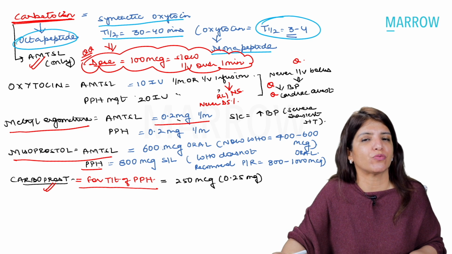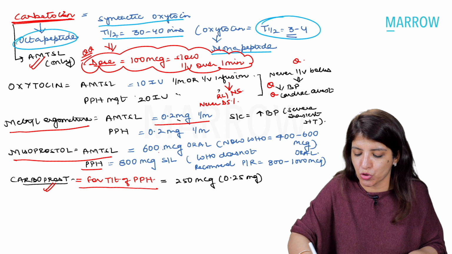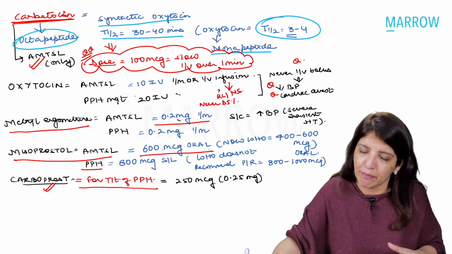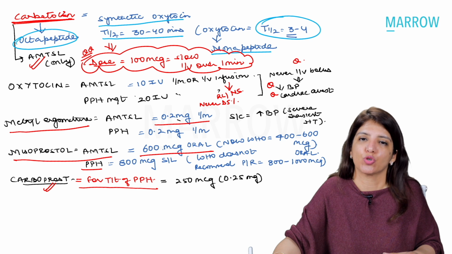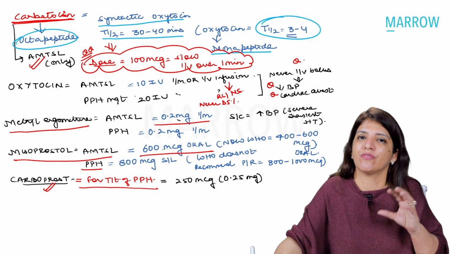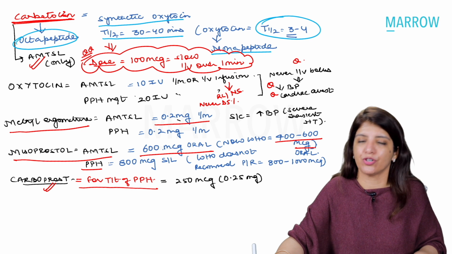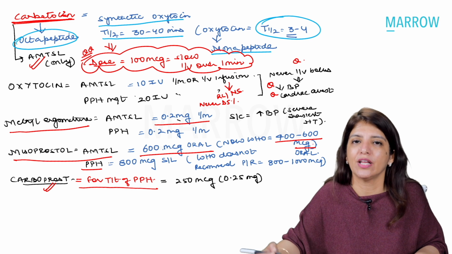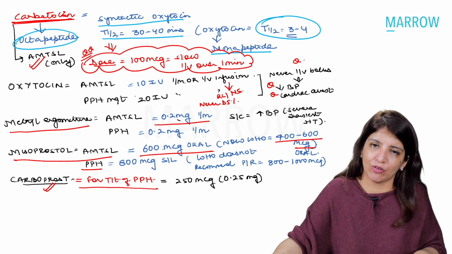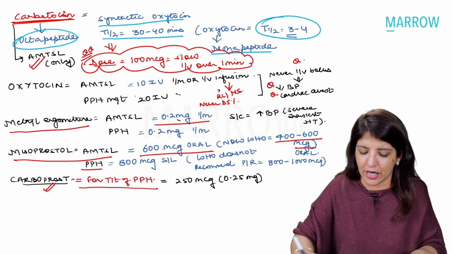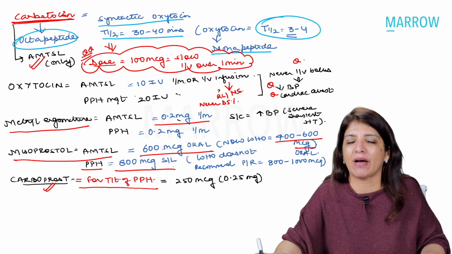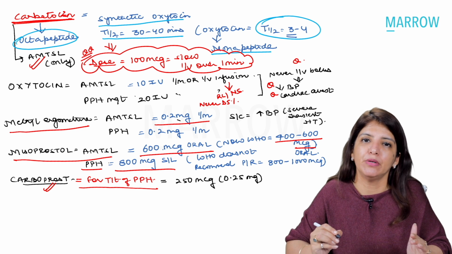Coming to misoprost, for active management of third stage of labor, till now the dose recommended by WHO was 600 micrograms orally. Now WHO has given a recent modification saying that it can be given between 400 to 600 micrograms orally for active management of third stage of labor. For prevention of PPH, the dose is 800 micrograms, which you have to give sublingually.